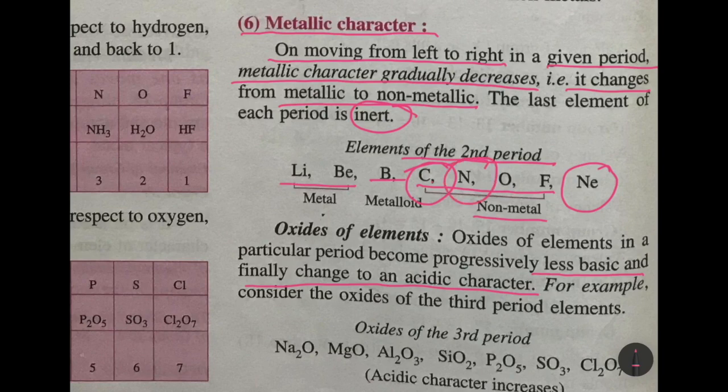So if we take the example of the third period again, the oxides of the third period: sodium oxide, magnesium oxide, aluminum oxide, then silicon oxide, then phosphorus pentoxide, sulfur trioxide will all change into acid when you put them in water. Sodium oxide is basic, and then you have dichlorine heptoxide, which is also acidic in nature.